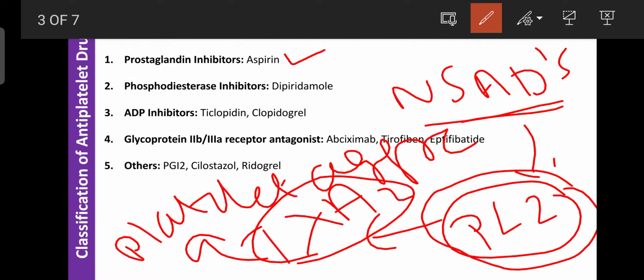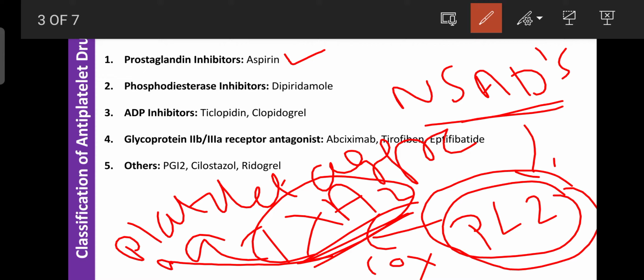Then that arachidonic acid, in the presence of the COX enzyme, that is the cyclooxygenase enzyme, is responsible for the formation of prostaglandin derivatives like PGE2, PGI2 or PGF2, and thromboxane is also a derivative of prostaglandin. Among those prostaglandins, this thromboxane A2 is responsible for platelet aggregation. So as platelet aggregation increases, the blood clotting process inside the blood vessel increases.